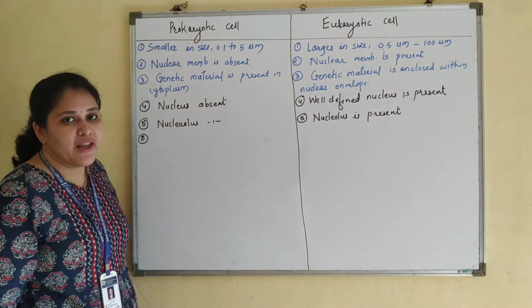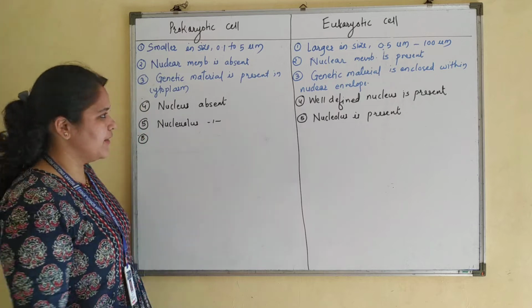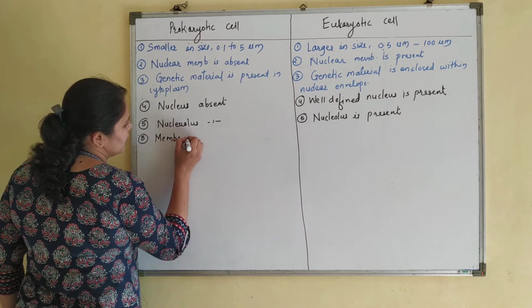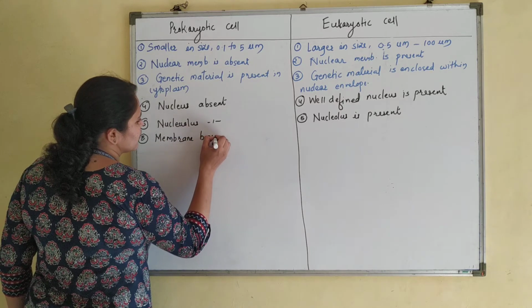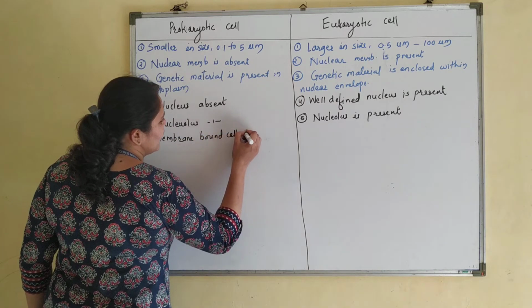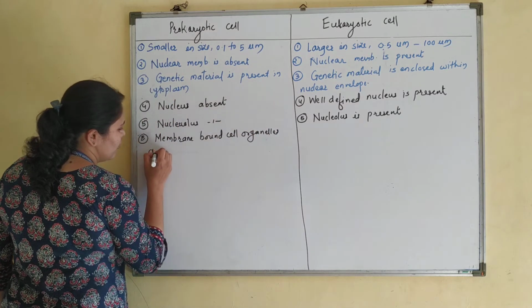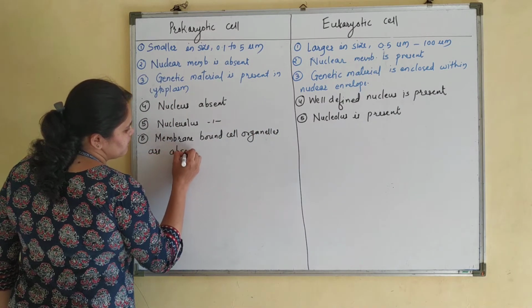Let's mention the next point. In case of prokaryotes, membrane-bound cell organelles are absent.